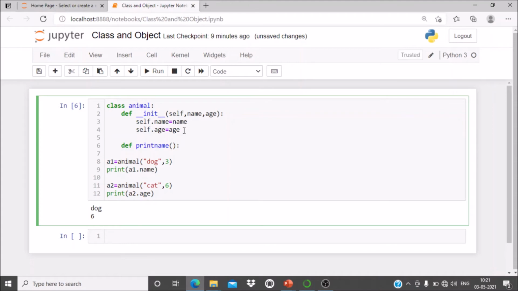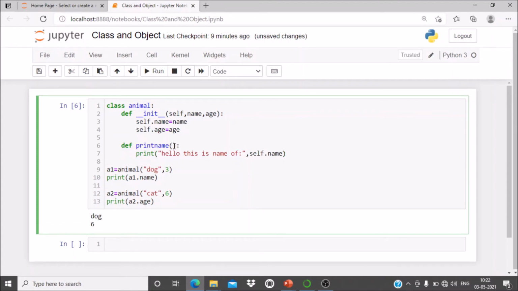So print name, you can have print hello, this is name of, and comma, what you can have, self dot name. Okay, self dot name, and inside this you have to pass the self. Now we'll have the a2 object with animal cat 6, and we'll call the method.